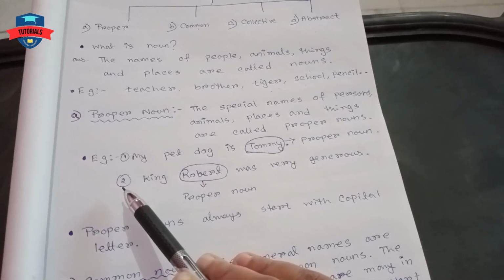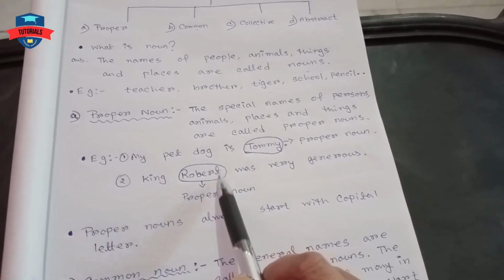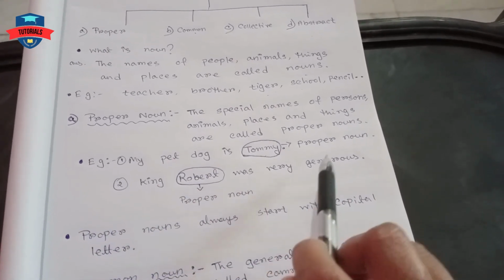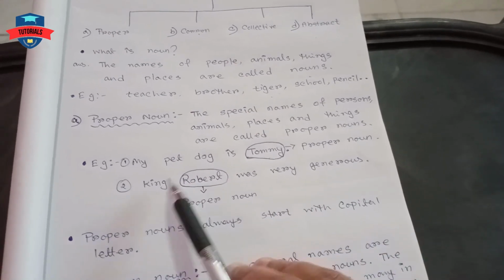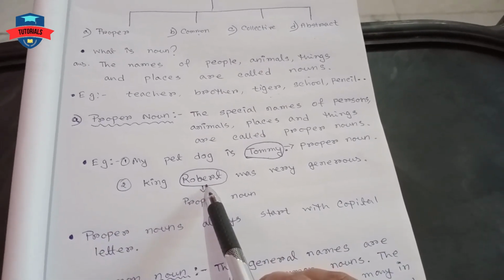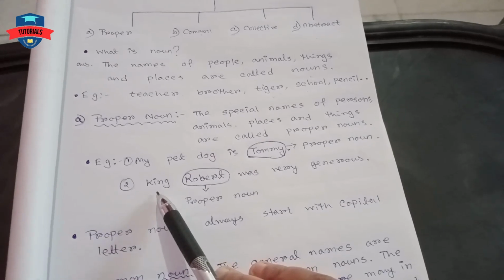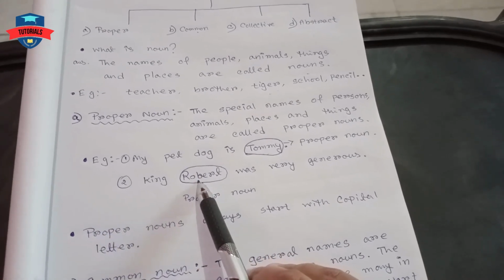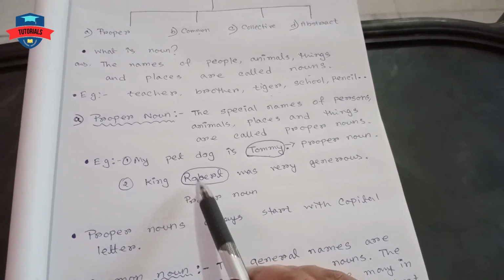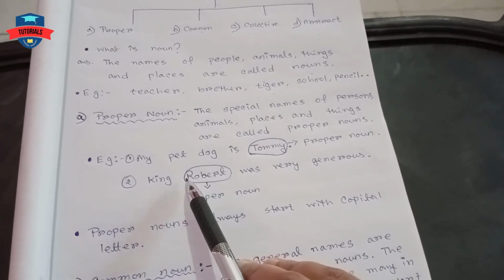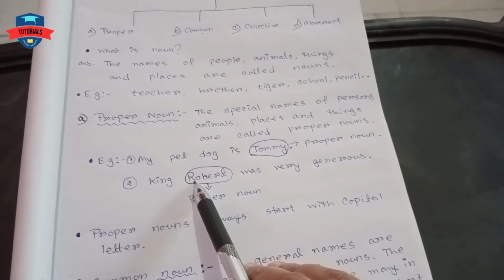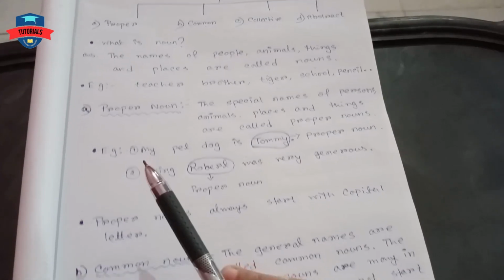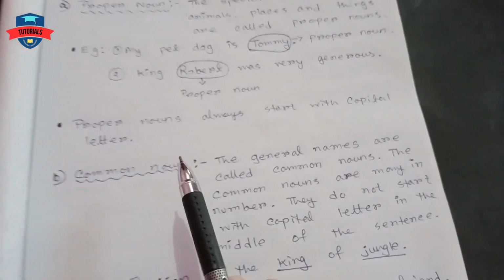Now the second example, you can see King Robert was very generous. Now King Robert, there may be many kings, but Robert is a particular, a special name of a king, and so R is capital letter.